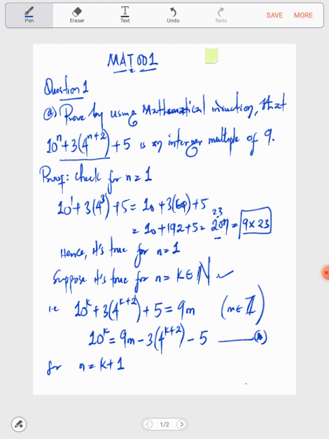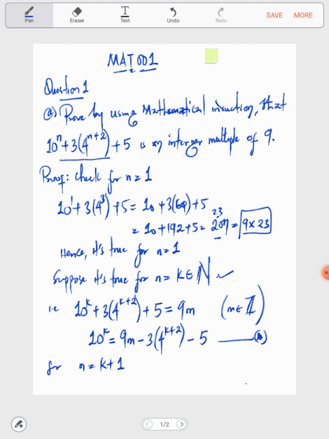Remember we said we want to show that it's true for any natural number. Now if we could establish that the truth for k also implies that it's true for k plus 1, what does that mean? It means it is true for n. Look at it this way: if it's true for k equal to 11, then it's going to be true for k equal to 11 plus 1, which is 12, and also true for 12 plus 1, which is 13. And it follows on. That means if it's true for 1,000, it's going to be true for 1,001. If it's true for 10,000, it's going to be true for 10,001, and it continues that way. So as such, it gives us that sequence that it will always be true.